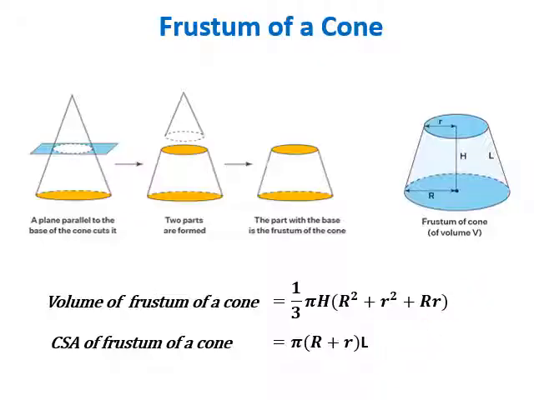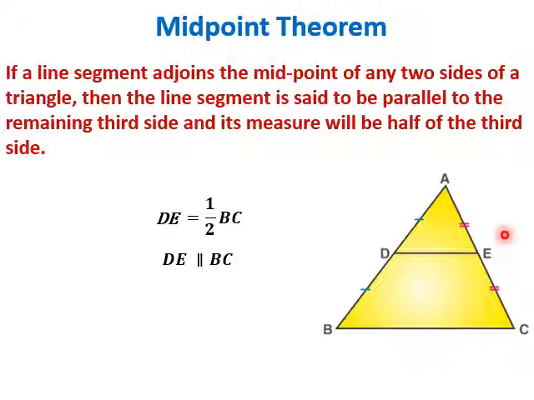Then another important concept is the midpoint theorem. If a line segment joins the midpoints of any two sides of a triangle, we have a triangle ABC where D and E are the midpoints of the sides AB and AC. We have denoted them like that with the dash symbol, double dash.